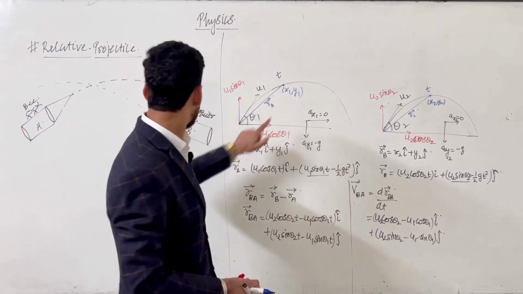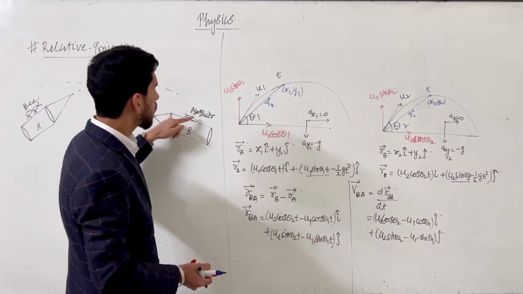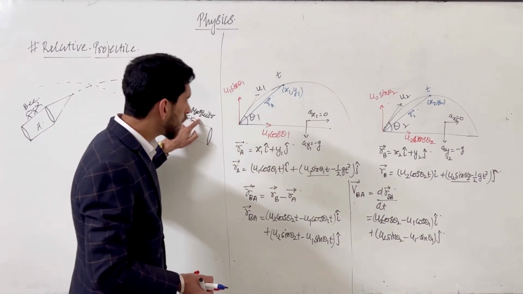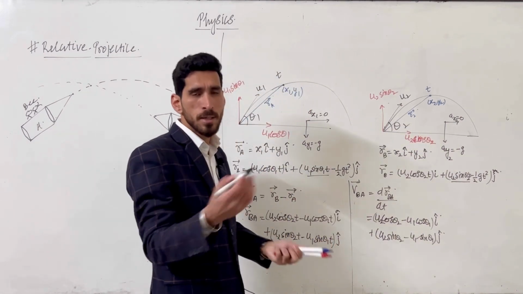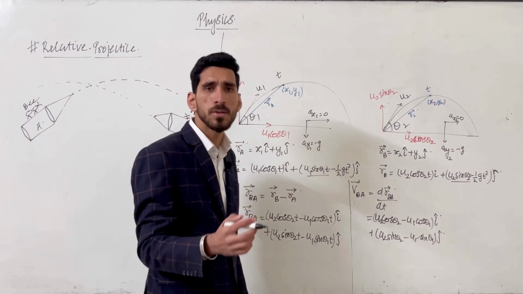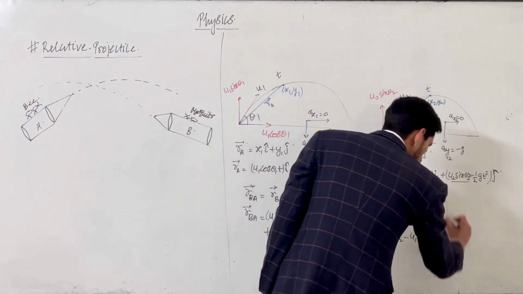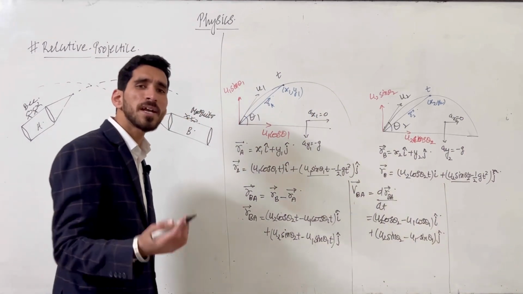So from B, the mosquito is performing a uniform motion, and uniform motion can never be on a circular or any curved path. It means the motion of the second projectile with respect to the first is a straight line.